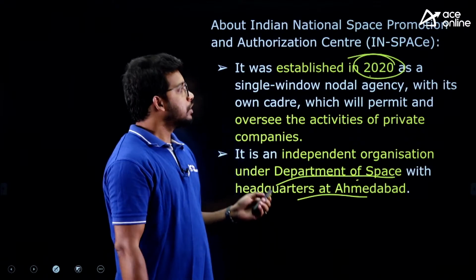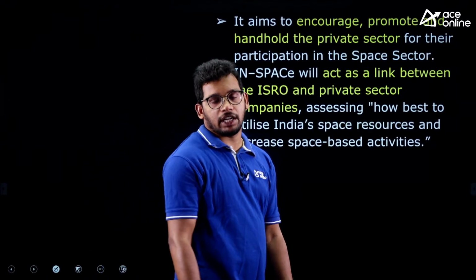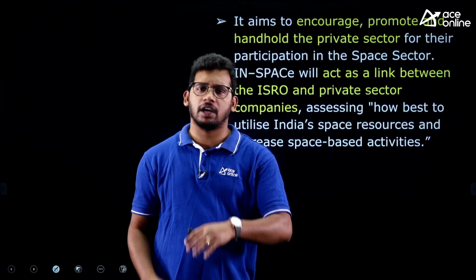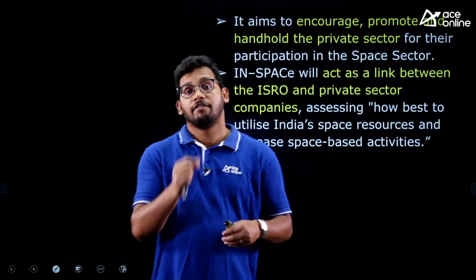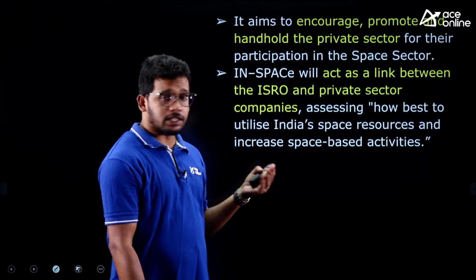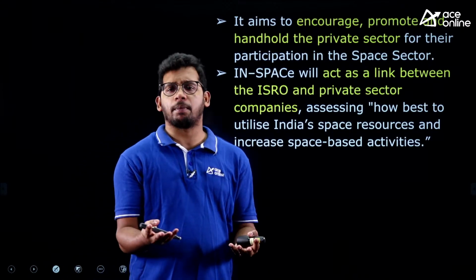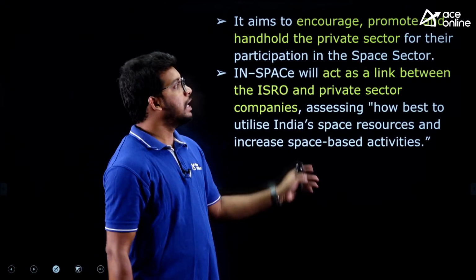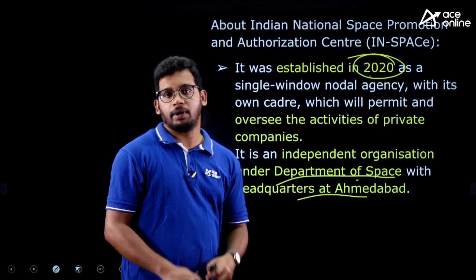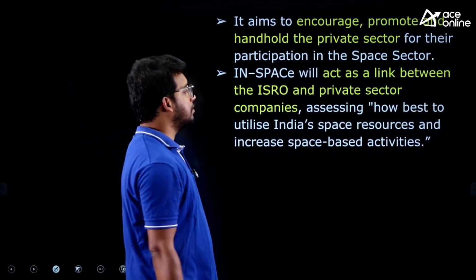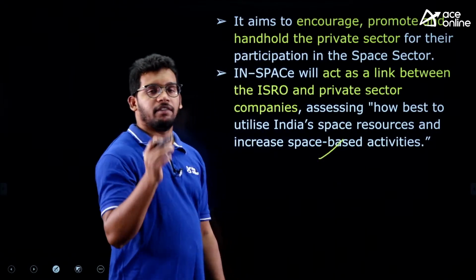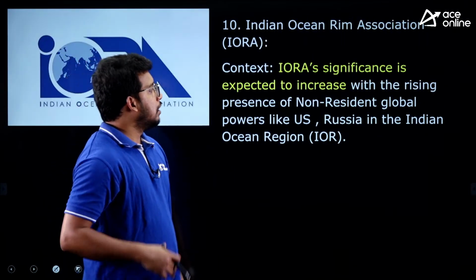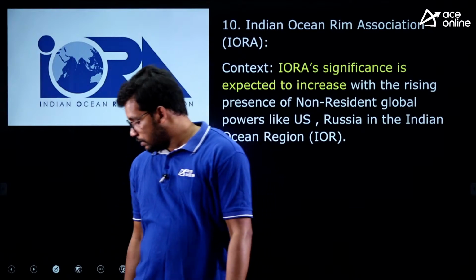That is the concept. So the role is to coordinate with the private agencies, to support them to enter into the space. If you see America, we have Blue Origin of Amazon, which is a private space agency. We have SpaceX of Elon Musk. So they are supporting the governments because the governments do not have proper funding and expertise. So to encourage the private entities to enter into the space sector, IN-SPACe was exclusively launched by the government of India, right? So that is the objective of this organization, to coordinate between private agencies and ISRO, to promote the private agencies to enter into the space sector, right? So that is about IN-SPACe. I hope that is clear.